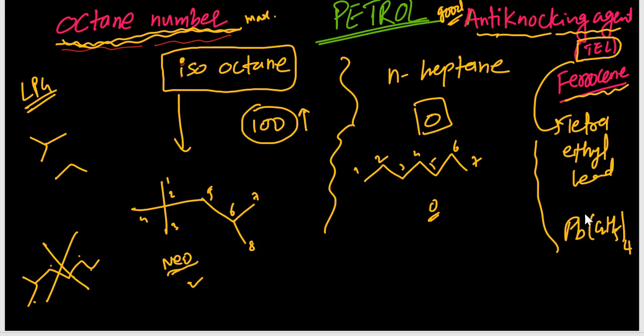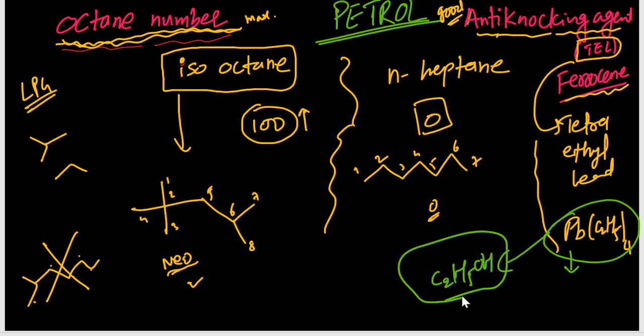One note point here: nowadays lead is known to be a major pollutant and a poisonous element. That's why TEL is banned now. Instead of TEL, we now use ethyl alcohol, which is also used as an anti-knocking agent.